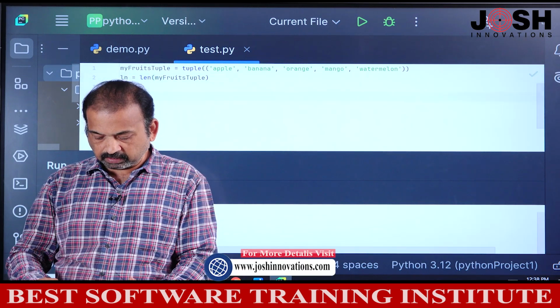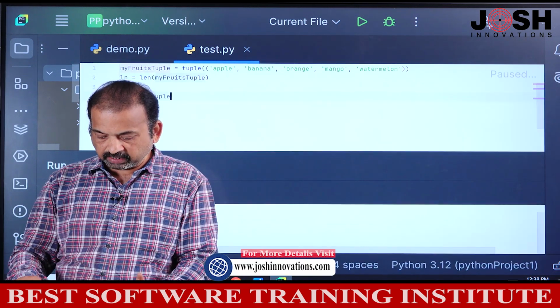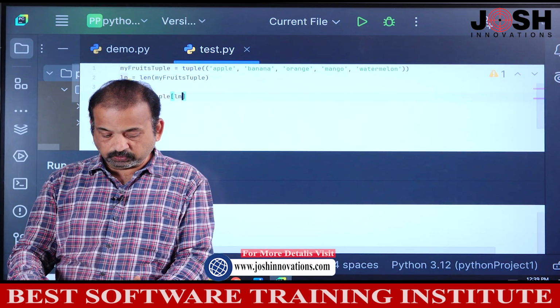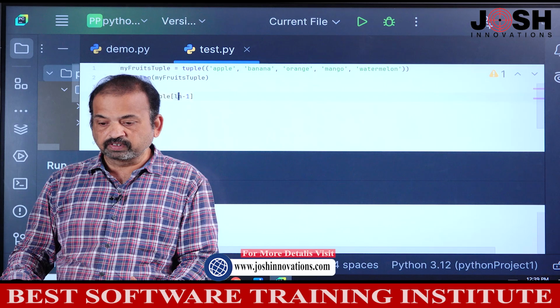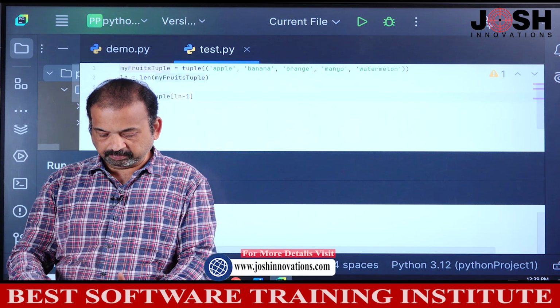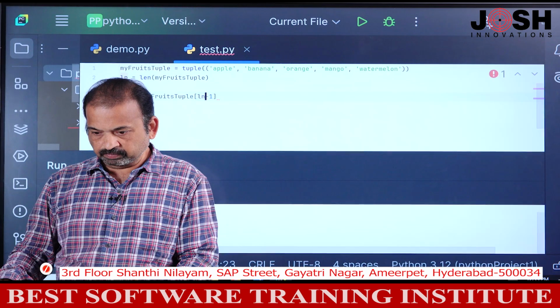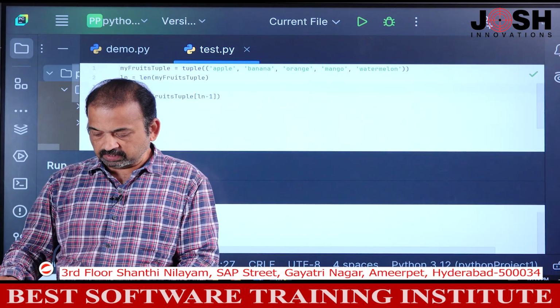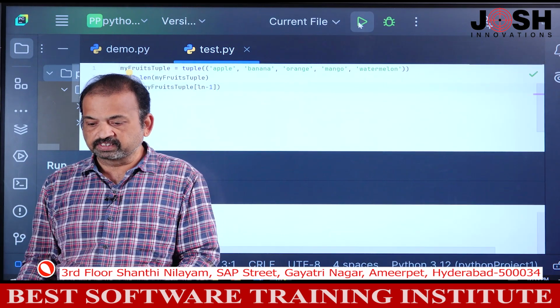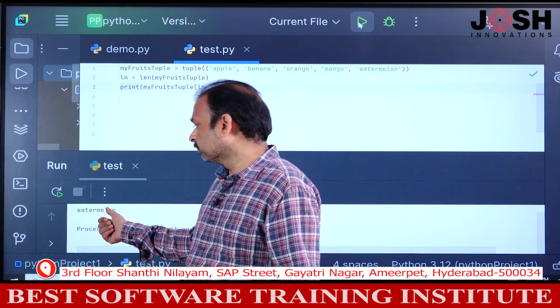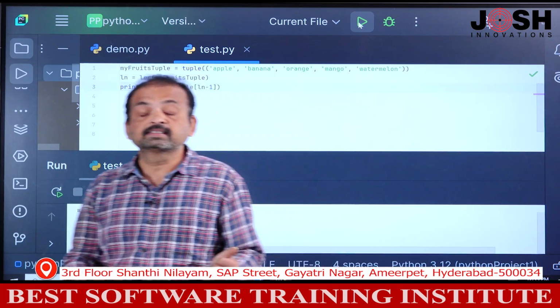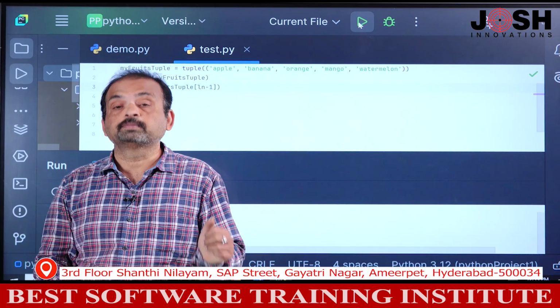Come here, my fruits tuple, and in the square bracket notation, just give ln - 1. So -1 prints the last item. When you run this, the same output, that is watermelon. This is one way to access the last item of the tuple.